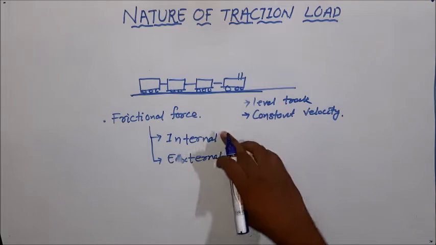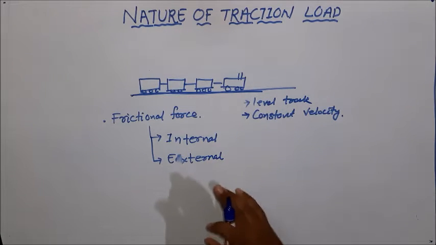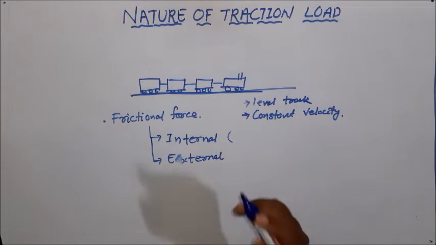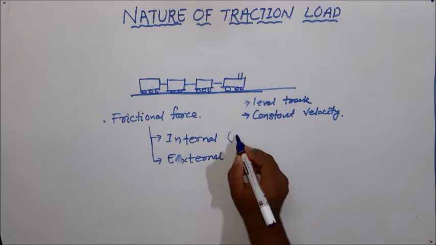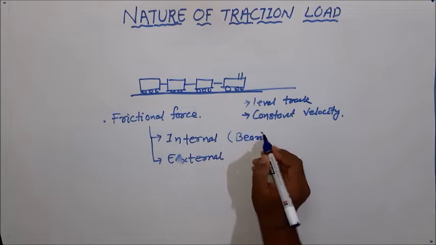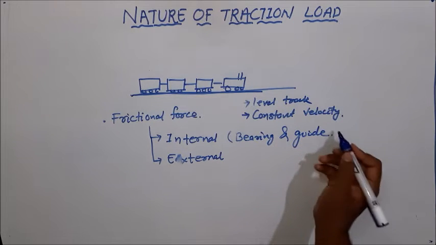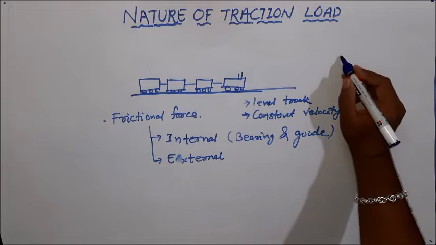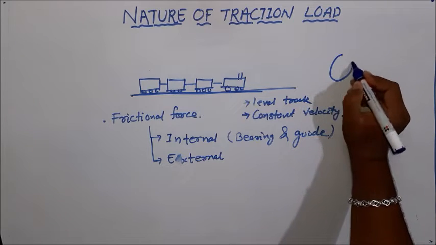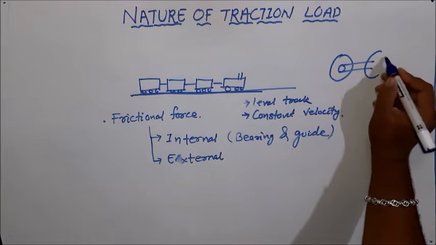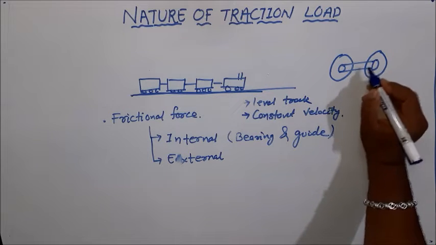So these are the two types of frictional force. The internal friction includes the frictional force between the bearing and the guide. That means if this is my wheel and this is my axle, the axle is connected to the wheel through some bearing arrangement.